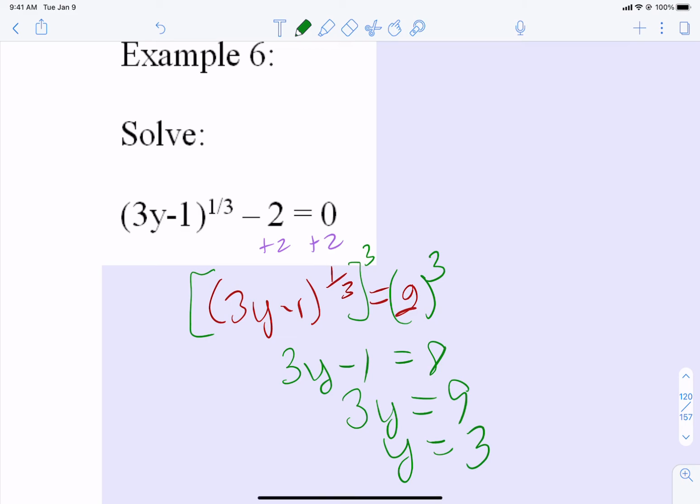A lot of them are like that. Always make sure your square root or your fractional exponent is isolated. Get it by itself before you try to solve the equation.